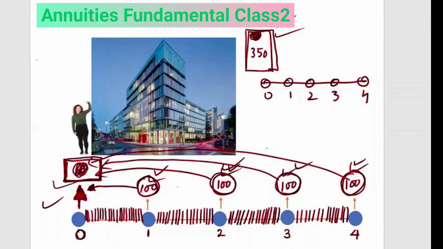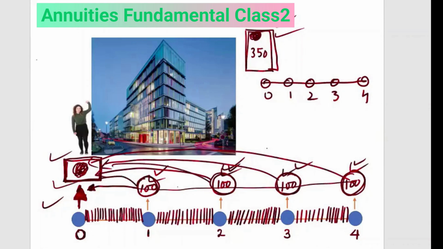So when you have a series of payments, what is the present value? That is what you need to find. When you are finding the present value here, we use annuity. Annuity means when you have a series of payments. Okay. So what we have done till now in interest rates, you have one payment. Now we have so many payments. So if you do it separately, it will take a lot of time.